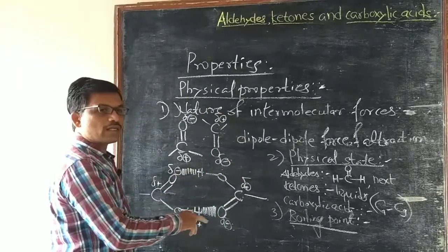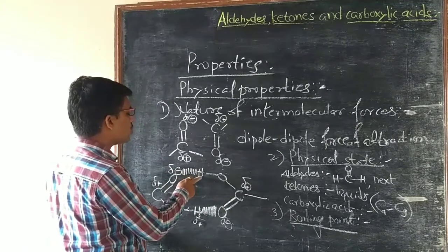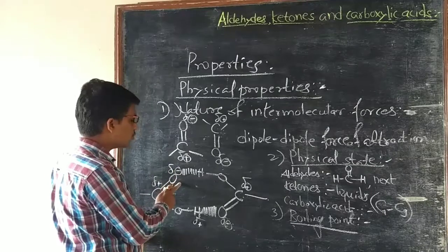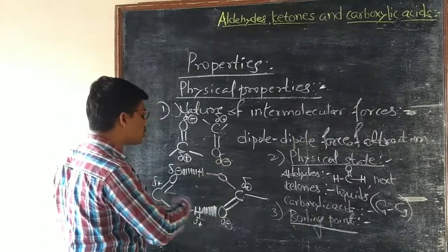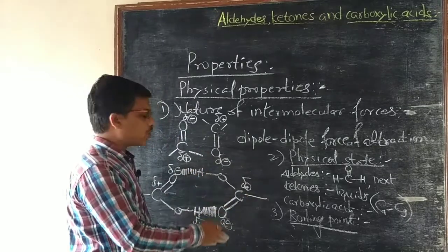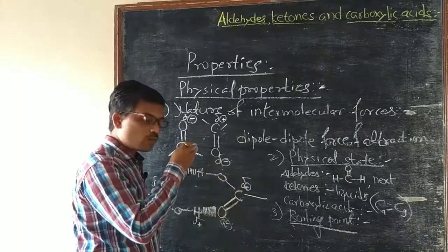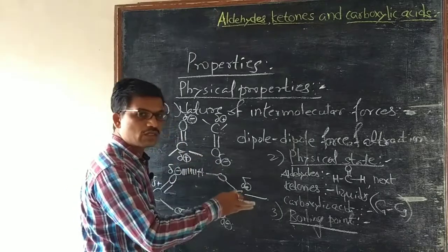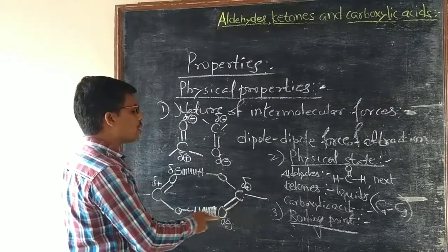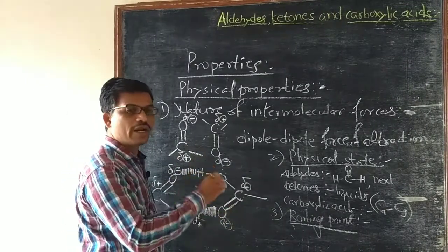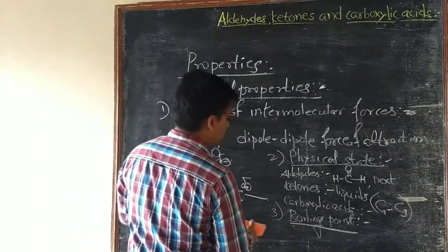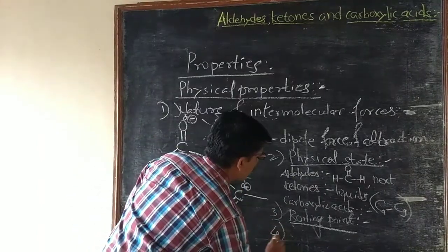In carboxylic acids, in liquid state, acidic hydrogen of one molecule is in hydrogen bonding with carbonyl oxygen of the other molecule. This doubles the size of the molecule. As size of the molecule increases, intermolecular van der Waals force of attraction increases. As intermolecular van der Waals force of attraction increases, boiling point also increases. Therefore, carboxylic acids have higher boiling points than those of the aldehydes, ketones, alcohols, alkanes of comparable mass. Then next property is solubility.